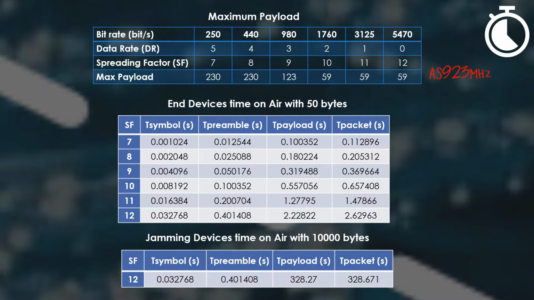If a node can operate in the worst case scenario, the worst data rate, spreading factor 12, should be used, with the node sending no more than 51 bytes. In this study, we use payload 50 since it will be the maximum payload, as the main spreading factor used in this study is 12. And for the jamming attackers, we will use a massive payload that exceeds the maximum payload number to disturb the transmission.